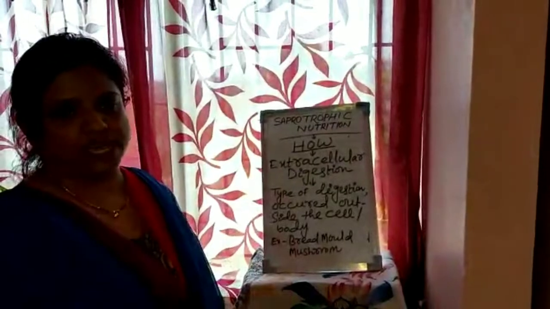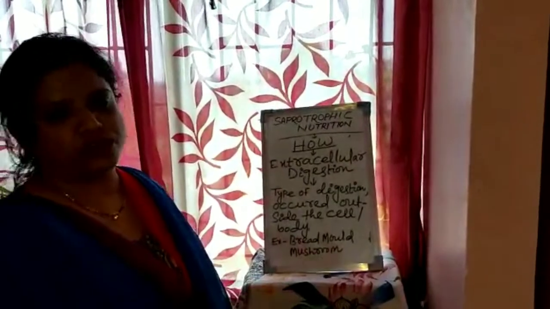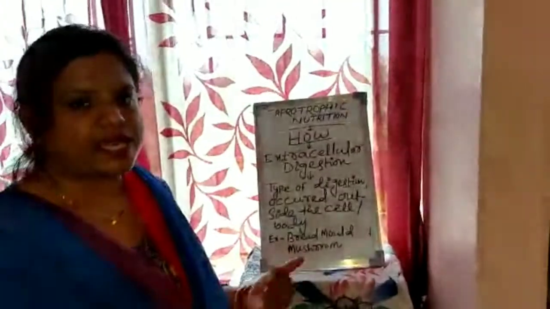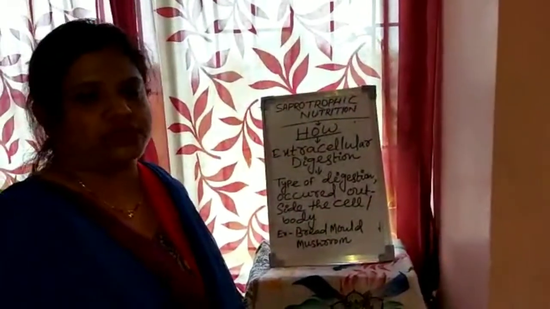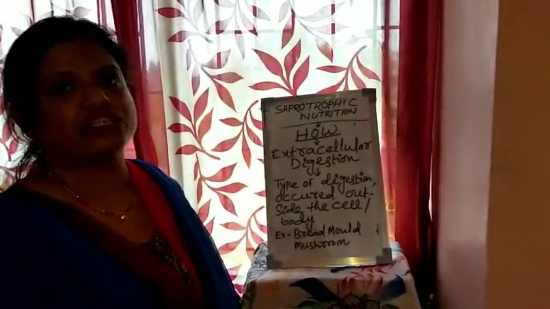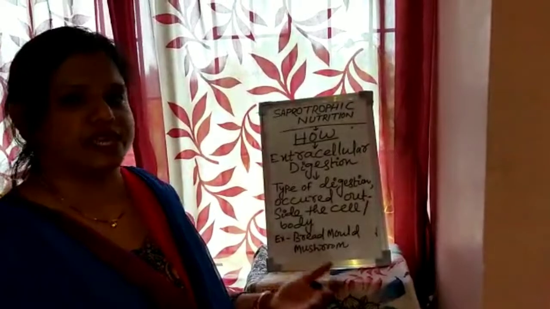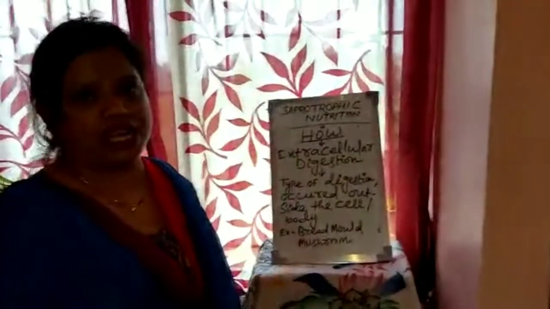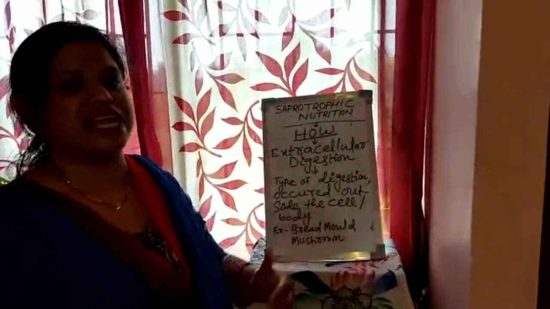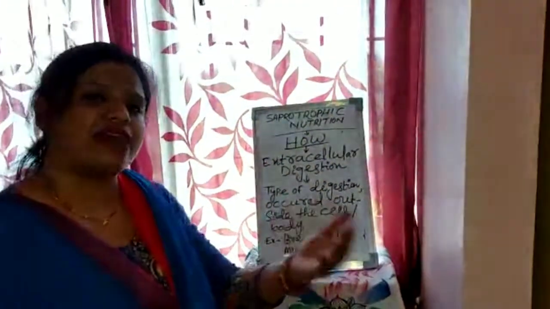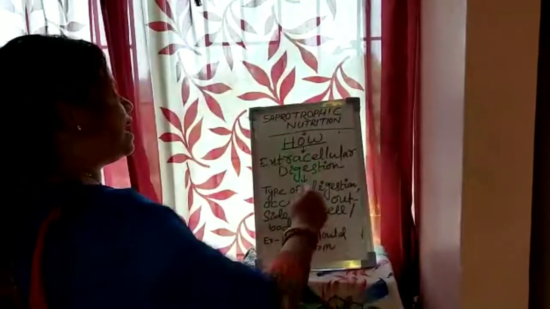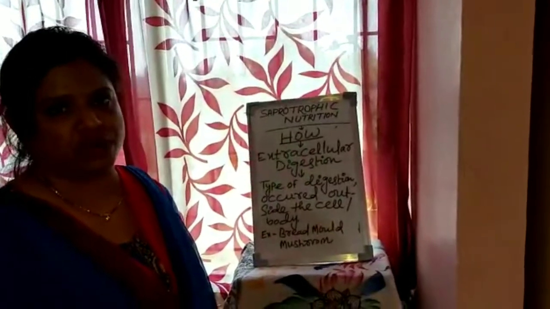Some organisms perform this process of digestion outside the body, meaning outside the cell. If it is a unicellular organism, it is outside the cell. If it is a multicellular organism, it is outside the body. After the food is digested outside, it is absorbed into the body, and that type of digestion is called extracellular digestion.